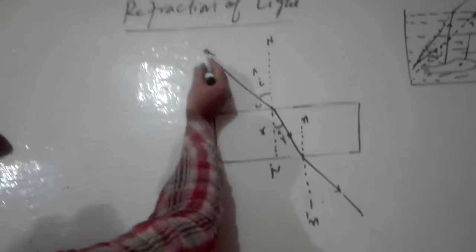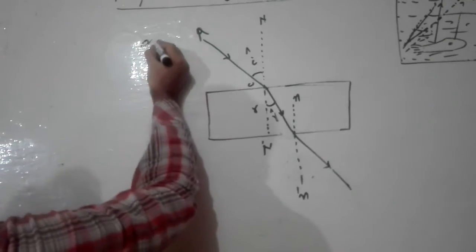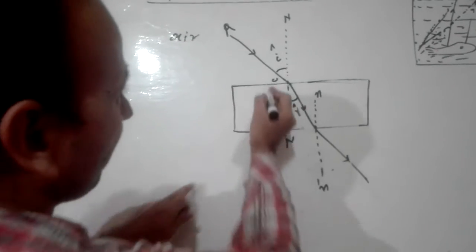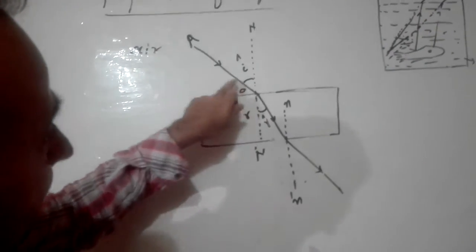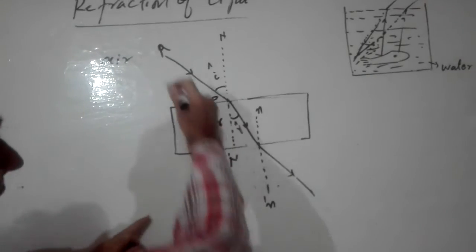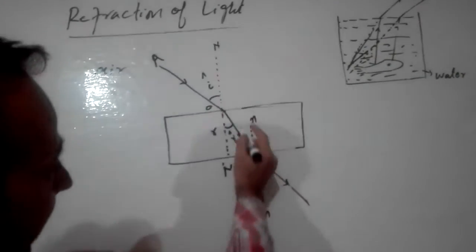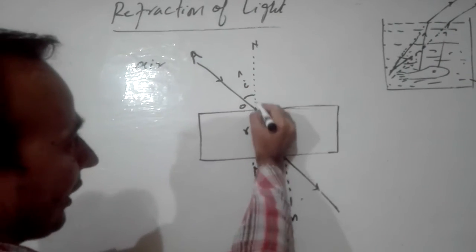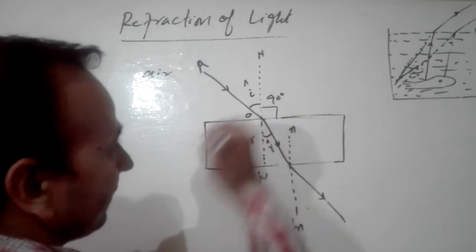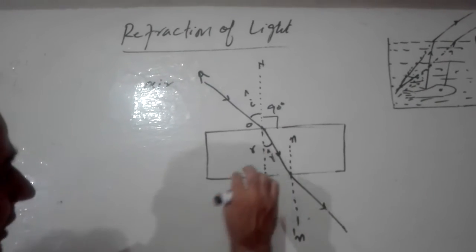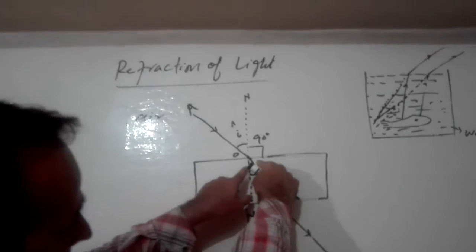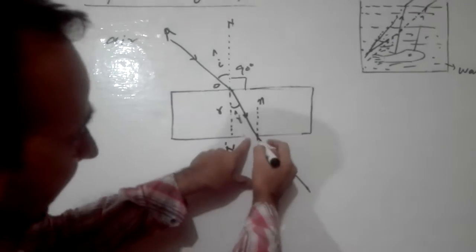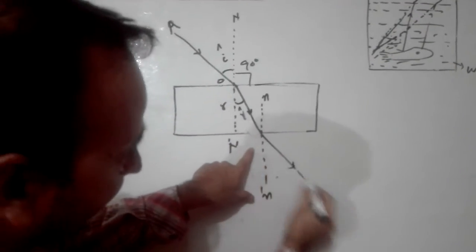And suppose this is air medium, and this is a denser medium, glass. One ray AO falls on this point of the glass slab, and when it enters the glass slab, it bends toward the normal. Look, this is the normal. You know normal is the right angle, the 90-degree angle from here. So you can see that this incident ray, when it enters the glass slab, bends toward the normal. But when it leaves the glass slab, it bends away from the normal.